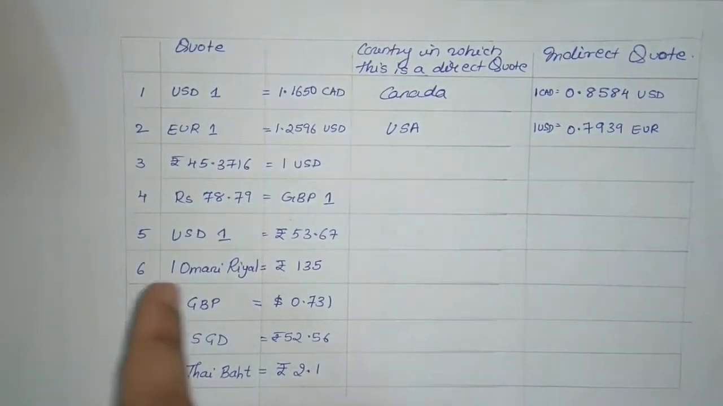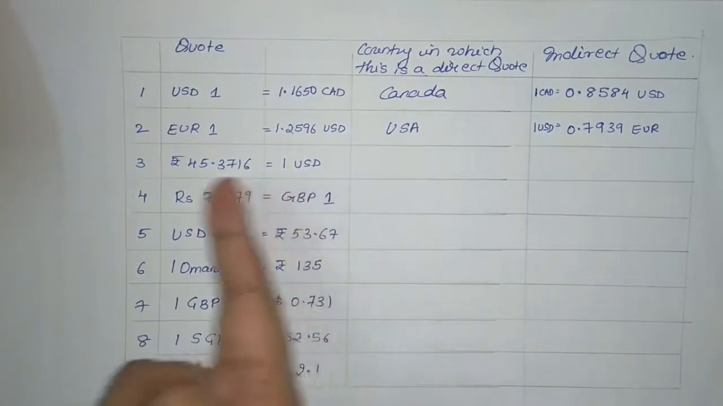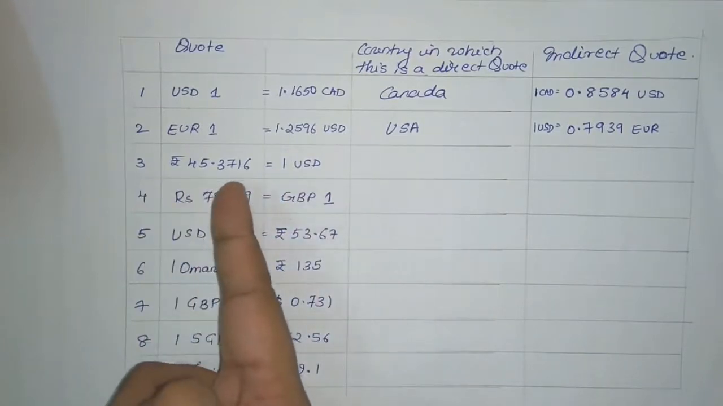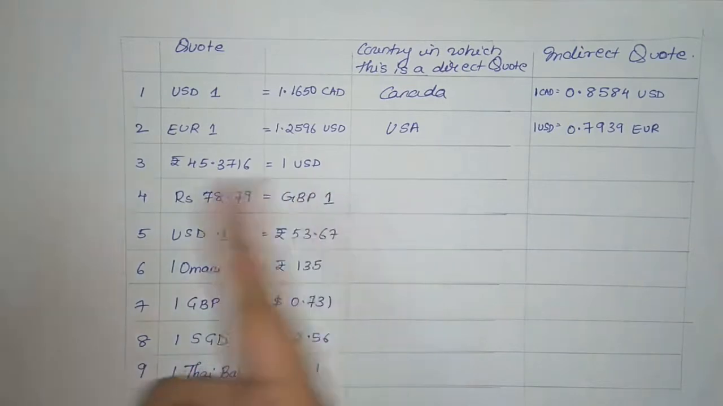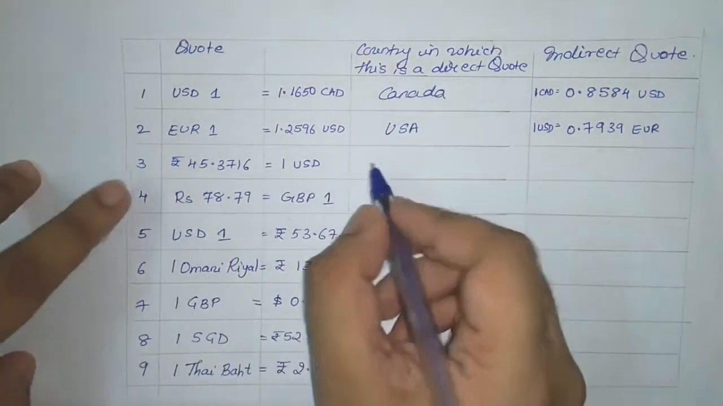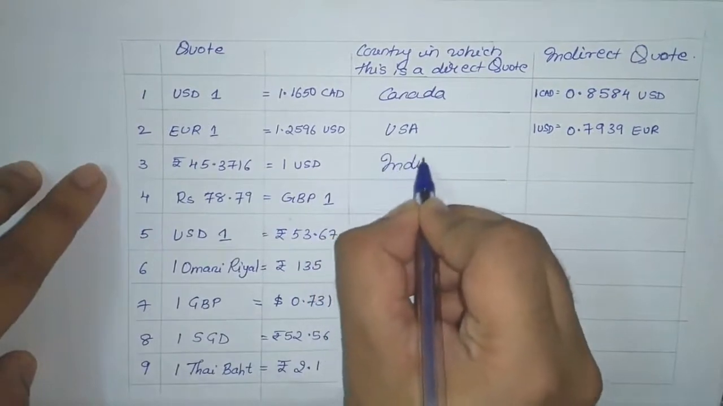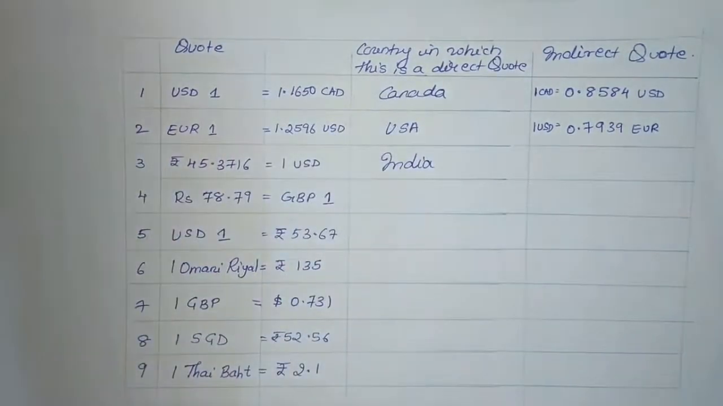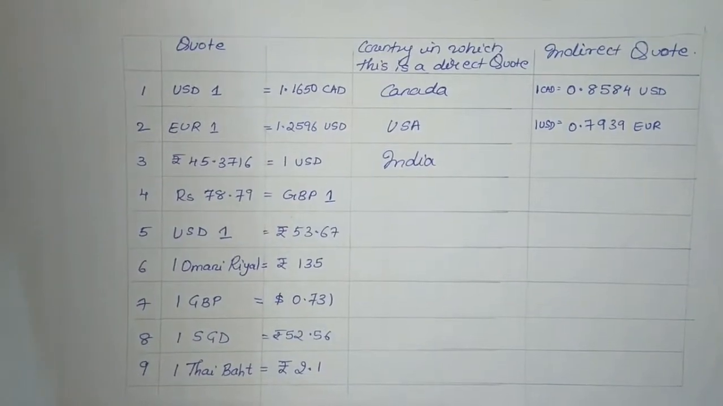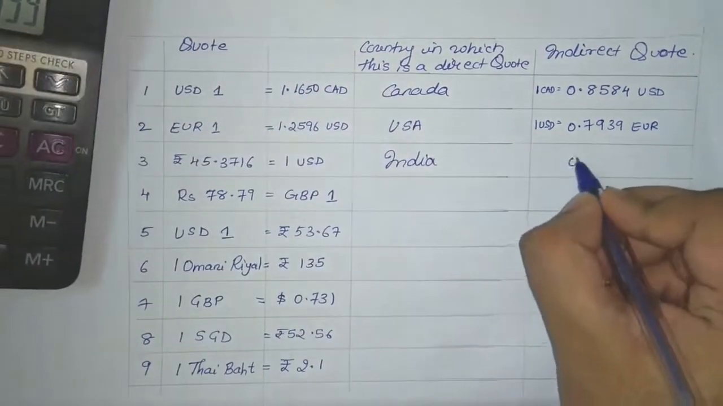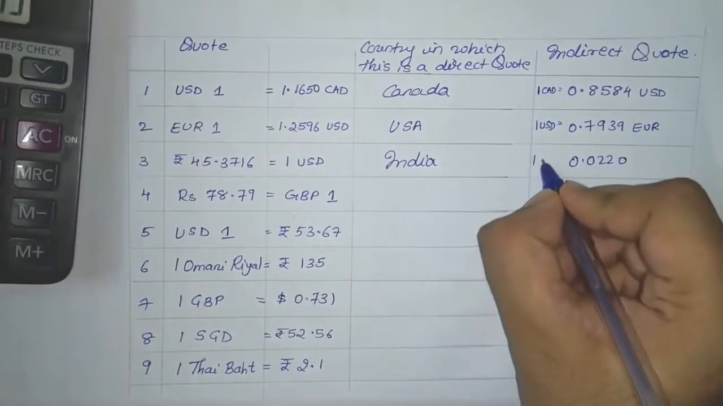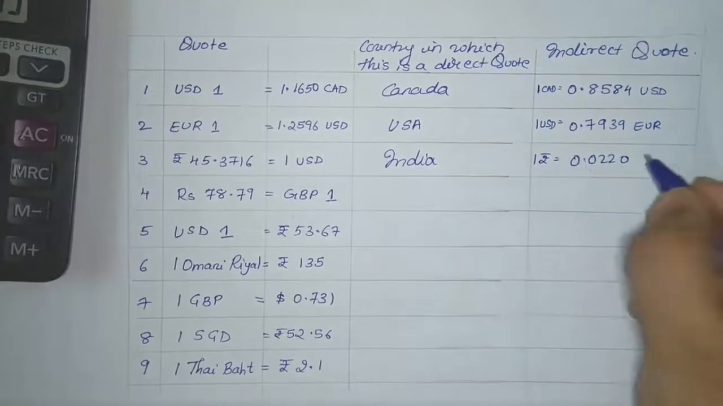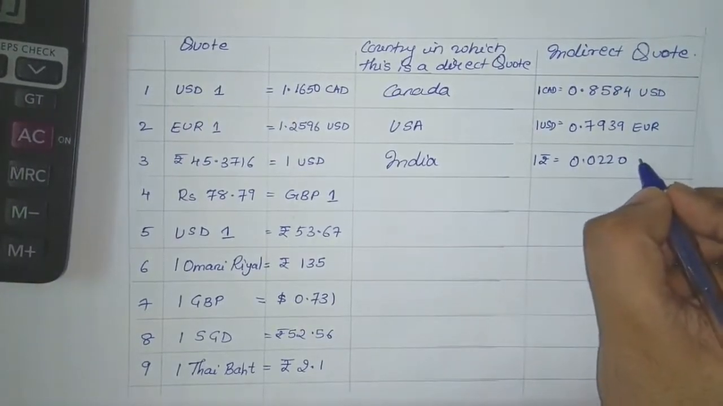The next, 1 USD is equal to rupees 45.3716. Here the base currency is USD, therefore the direct quote will be resembling India. In order to find the indirect quote, it will be 1 divided by 45.3716, which comes up to 0.0220. So 1 rupee is equal to 0.0220 USD.